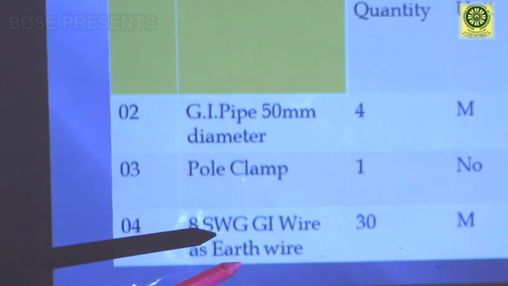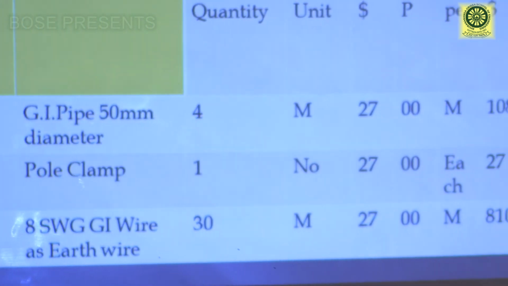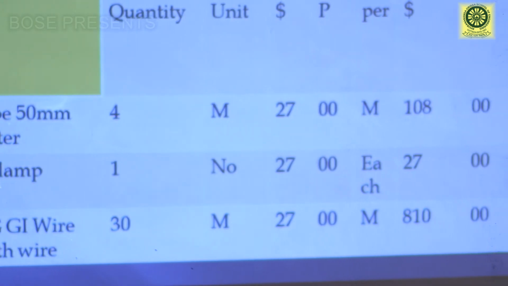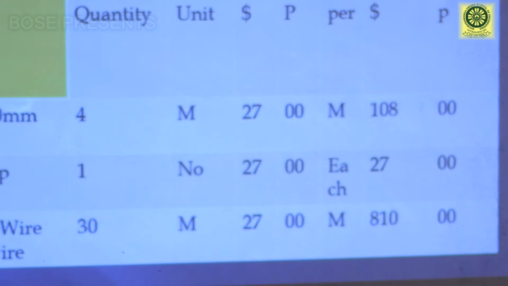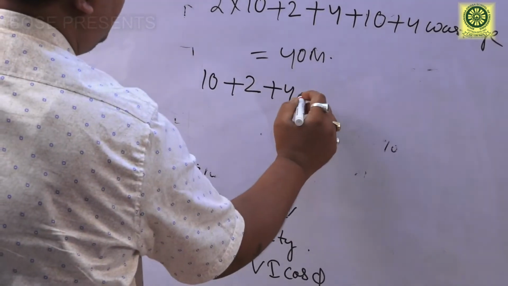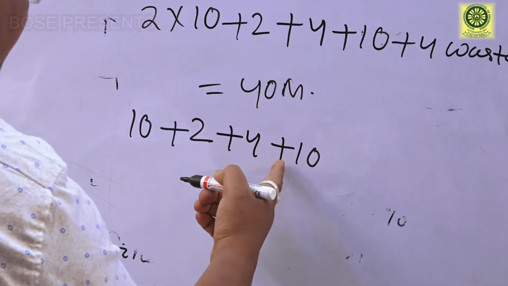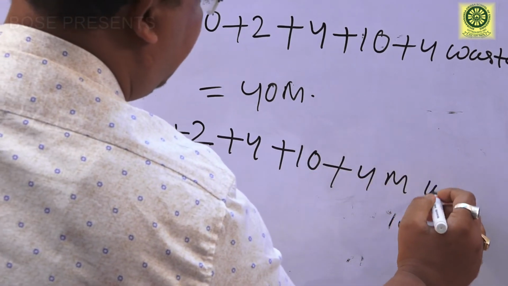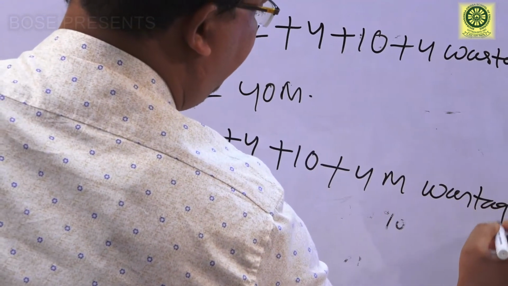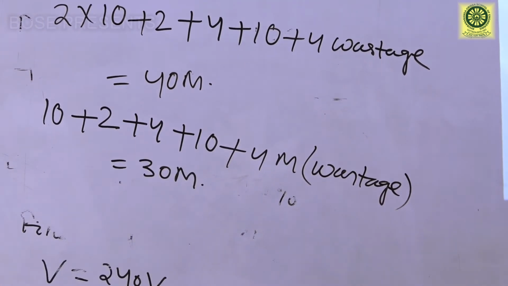Next, 8 SWG GI wire as earth wire. We have to use earthing conductor for the safety purpose. So that is 30 meter. How is it coming 30 meter? So 10 meter plus 2 meter plus 4 meter plus 10 meter, this is coming 26, plus 4 meter suppose wastage. It is coming 30 meter.